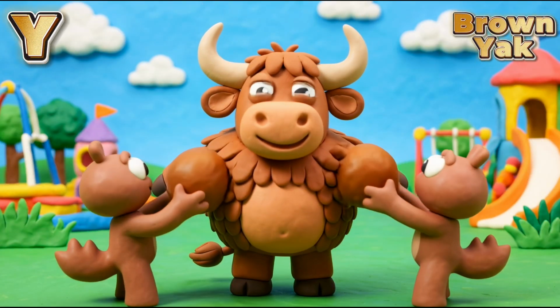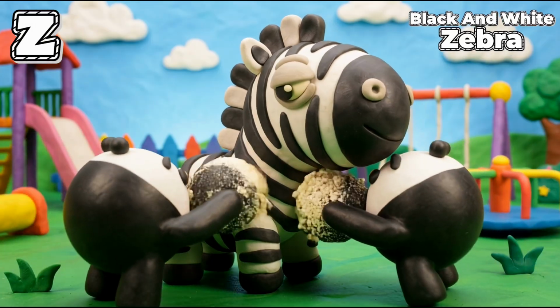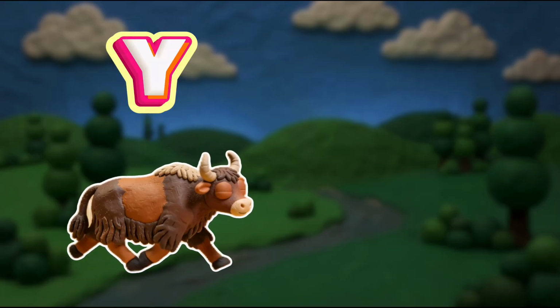Y is for yak, brown yak, billow, billow, billow. Z is for zebra, black and white zebra, neigh, neigh, neigh. Y and Z.